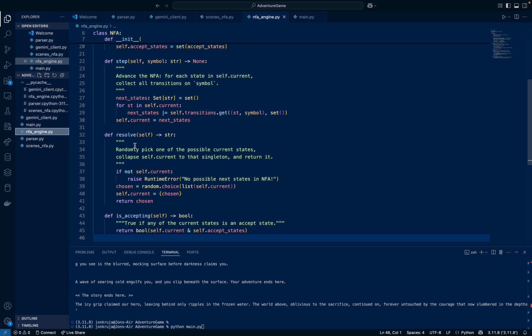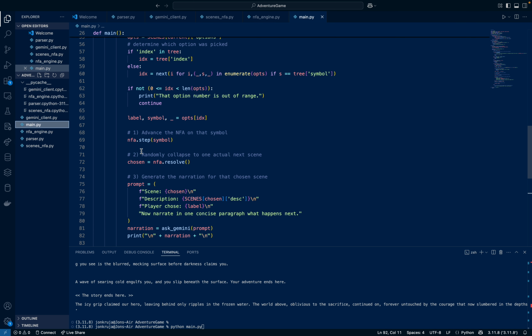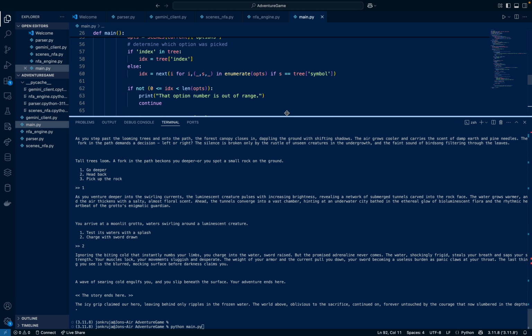So now let me show you how it runs. Also, before I start, I didn't really show you the Gemini commands. All of that is in main, as is pretty much everything else. What we send is a prompt with the scene description and player choice, and then we get a narrative, one concise paragraph, of what happens next. I felt like it was a little too long at first, but I'm honestly growing attached to the descriptions the more I read them. But anyway, let me show you how this all works.